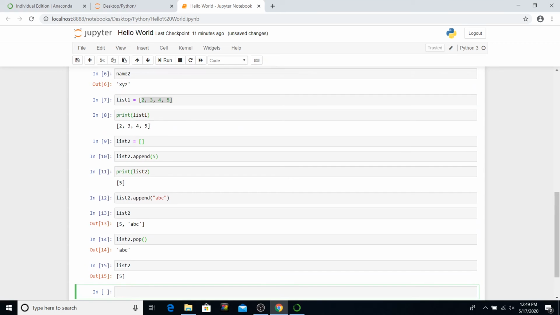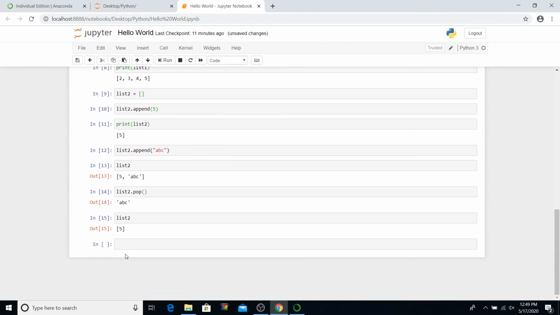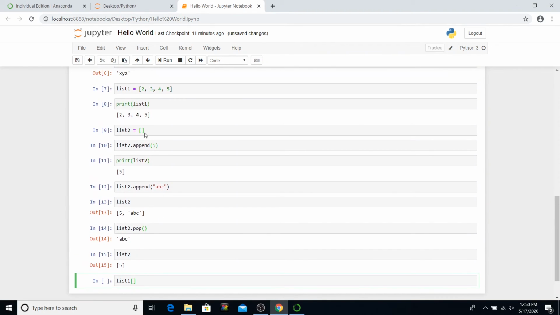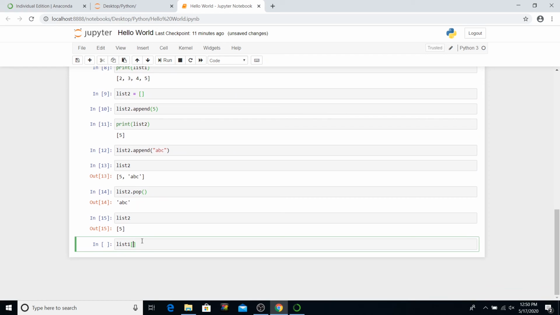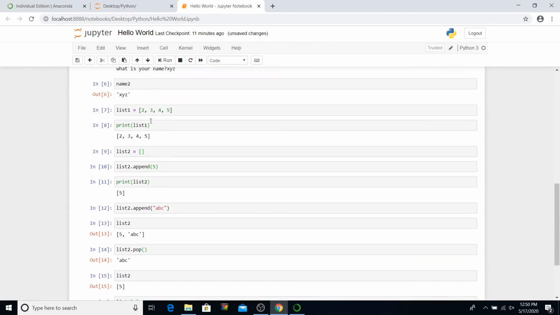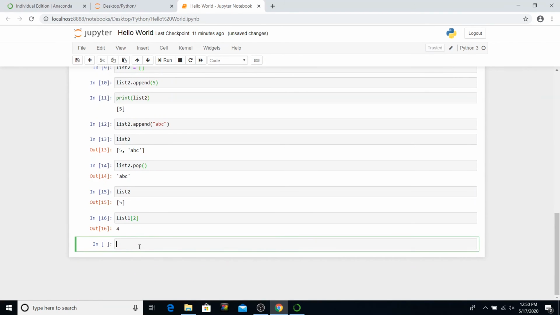And to access a specific element in a list, let's say in list1 you want to know the value at the 3rd position on the list, you have to use the index of the element. So I'll say list1. The indices start with 0, 1, 2, 3, and so on. So the 3rd position is actually index 2, and when I run it, it gives me 4, which is the value in this case.